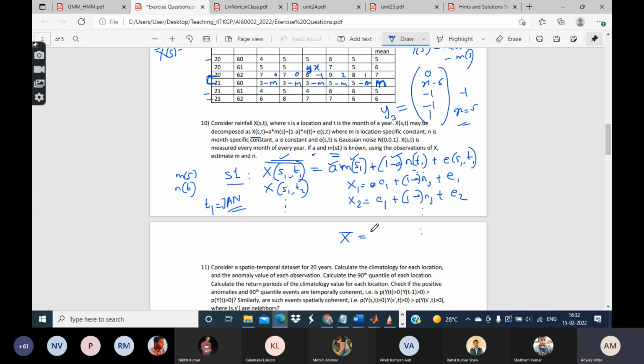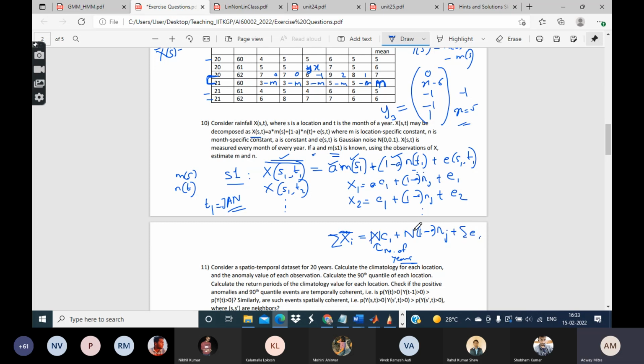This is N into C1, where N is the number of years, since the data given to us is over several years, plus this same 1 minus A times NJan, which also repeats for all the years, so it is also constant, plus the sum of the E values.